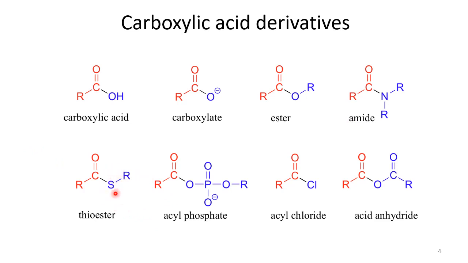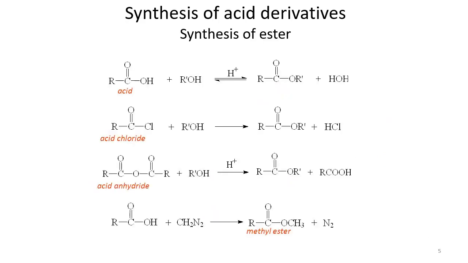And when we have a thioether type of moiety next to carbonyl, then we say it is thioester. Basically their structure is very much related to the ester because here oxygen is replaced by sulfur, so that's why we call it thioester. And then we have acyl phosphate, acyl chloride, when we have the acyl part connected with chloride. And then anhydride means that we have two carboxylic acids, and by the removal of a water molecule we get acid anhydride. It means that one water is removed.